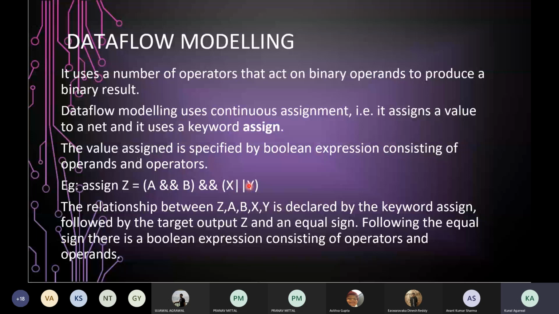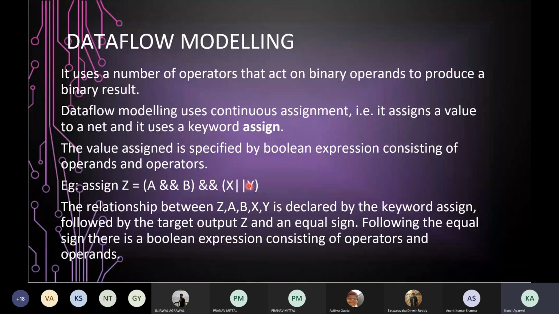In gate level, as the name suggests, we are basically focused on the various gates that will be present in the circuit. In the Verilog code, we have to mention each of those gates and their interconnections. But in the case of data flow, all you need is a Boolean expression. You just have to write a Boolean expression, use a single keyword which is assign, followed by the target output, which is followed by an equal to sign, and finally the Boolean expression. That's all you have to do in the case of data flow modeling.